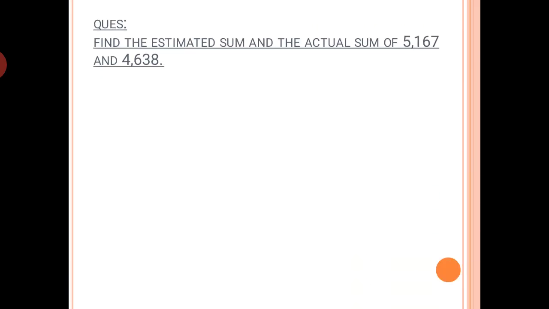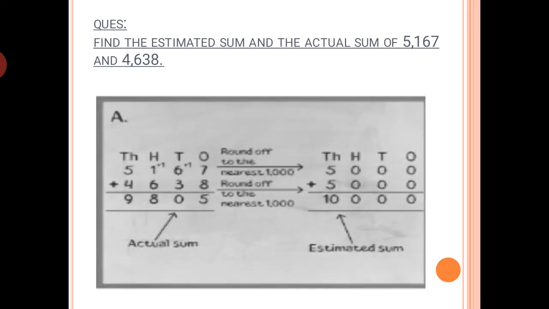Now the next question is, find the estimated sum and the actual sum of 5167 and 4638. Now let's see, here we have different digits. Let's see how we can find the estimated and the actual sum. So just now we have done the actual sum, and this question is of carryover. So we have done the carryover. Now let's see how we can find the estimated sum.